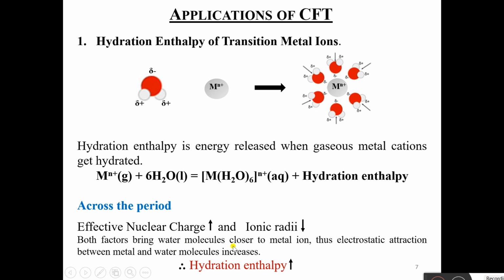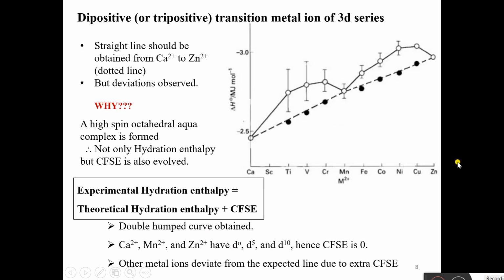They bring water molecules closer to the metal ion, and thus the electrostatic attraction between metal and water molecules increases, and therefore hydration enthalpy increases across the period. Now let us see in dipositive or tripositive transition metal ions of the 3d series. One should obtain a straight line from Ca2+ to Zn2+.